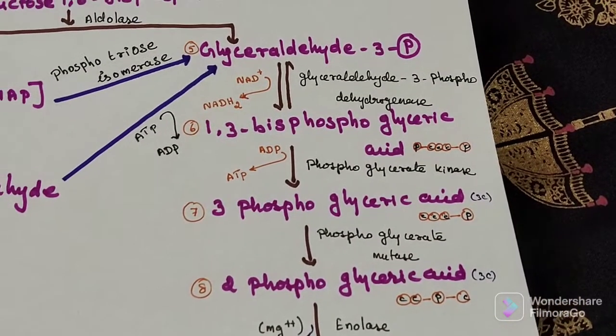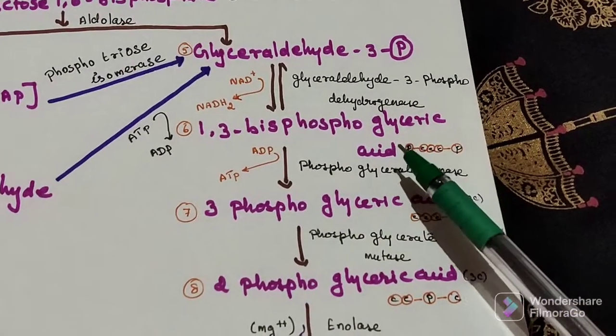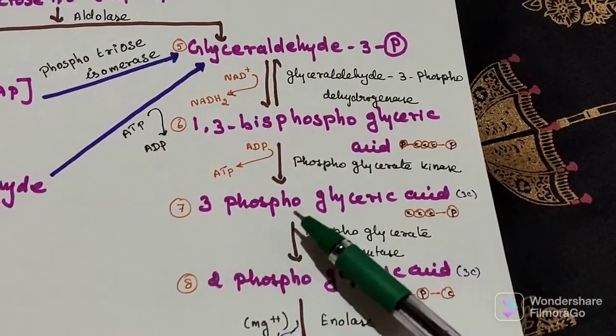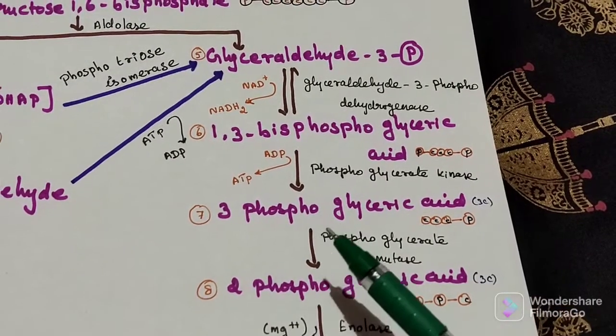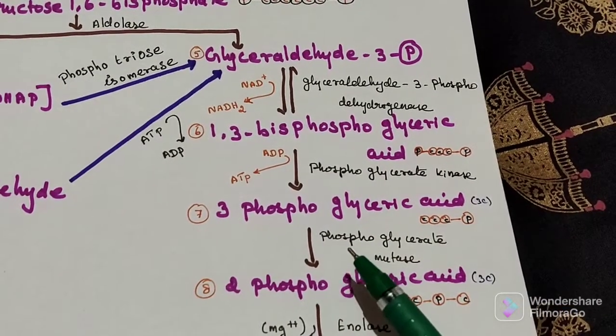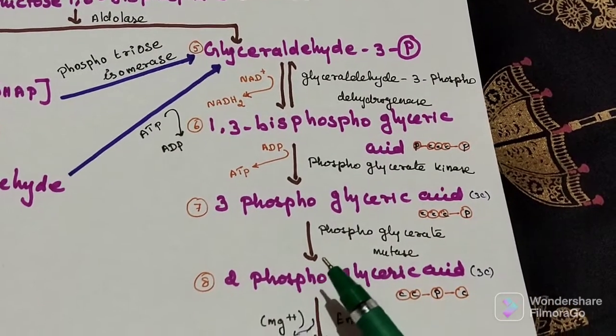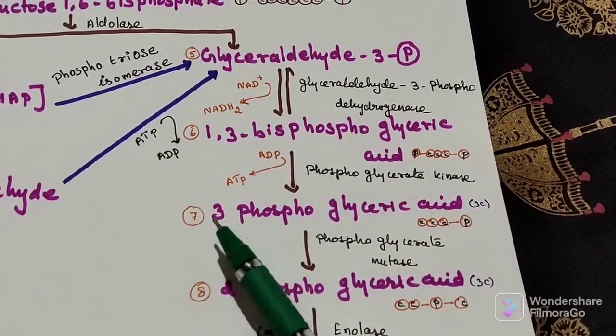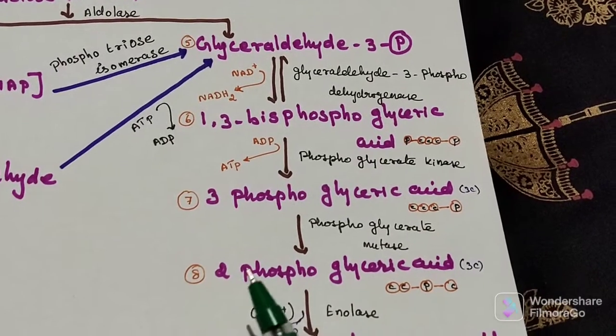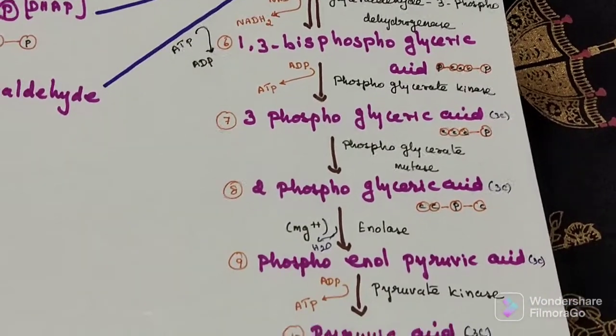Then 1,3-bisphosphoglyceric acid is converted into 3-phosphoglyceric acid. Then this 3-phosphoglyceric acid, with the help of phosphoglycerate mutase enzyme. Mutase, it will change place. Here the third position changes to the second position. 2-phosphoglyceric acid.